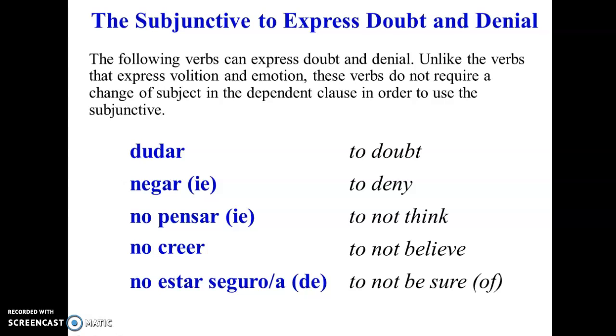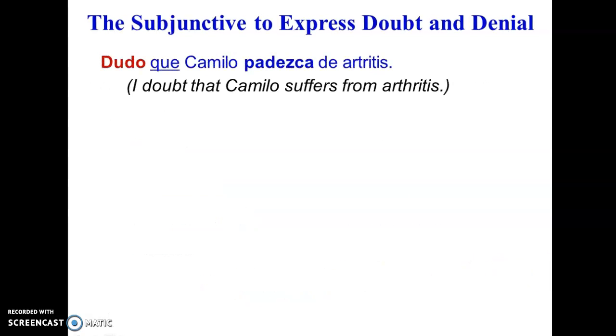Actually, they are more independent that way. So, for example, dudar, right? That's to doubt. Negar, to deny. No pensar, no creer, no estar seguro. When we're not sure about something, no estoy seguro. That in a way is conjugated. So let's see some examples.